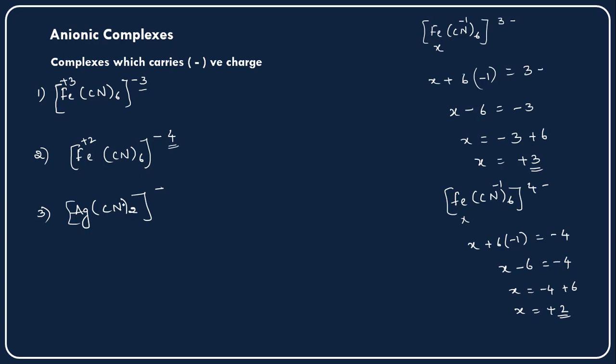So if you calculate here, the cyanide carries the minus 1 oxidation state, minus 1 into 2 is minus 2, and x for the silver, and this is equal to minus 1. x is equal to minus 1 plus 2, the difference is plus 1. So silver is carrying a plus 1 oxidation state, but the complex is carrying a minus 1 charge, so it is an anionic complex.